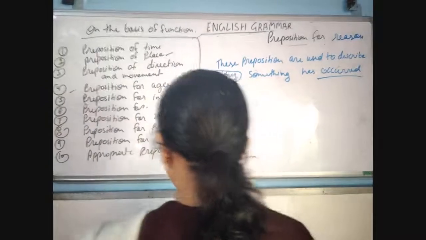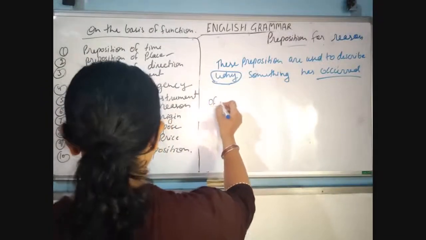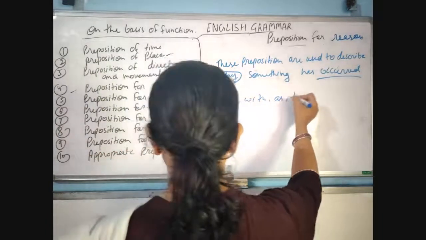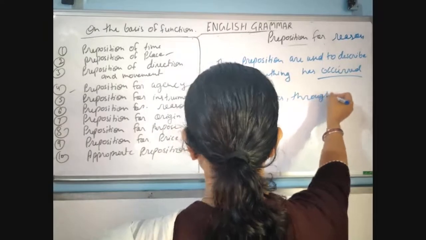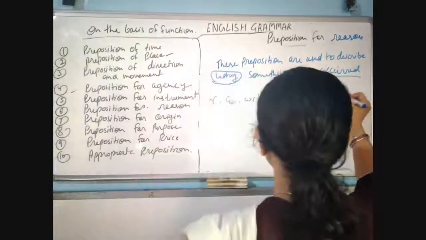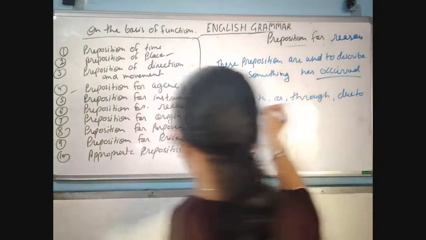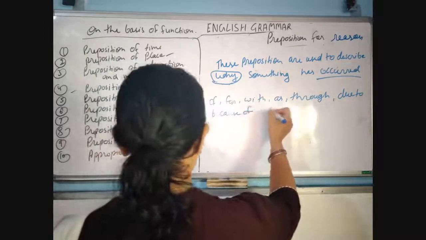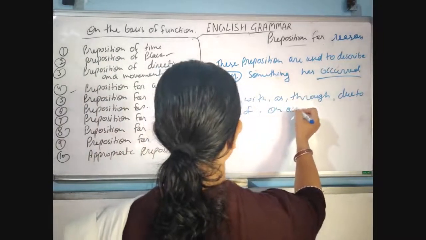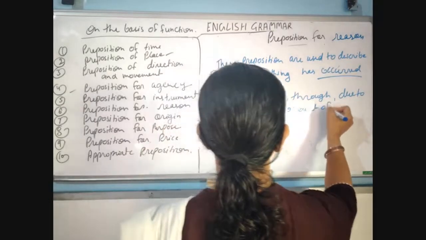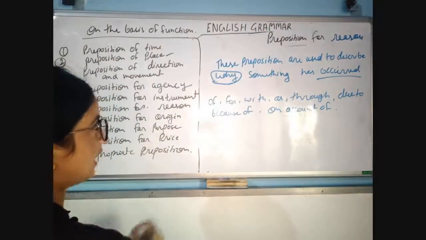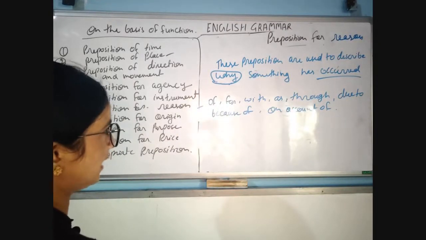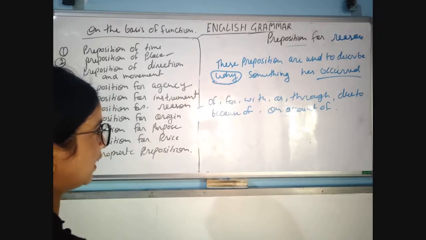Like of, for, with, as, through, due to, because of, on account of. Okay, these are prepositions used to tell us about the reason why you are doing the work.